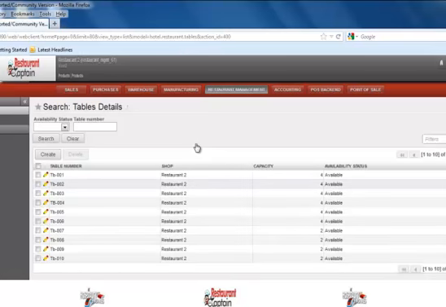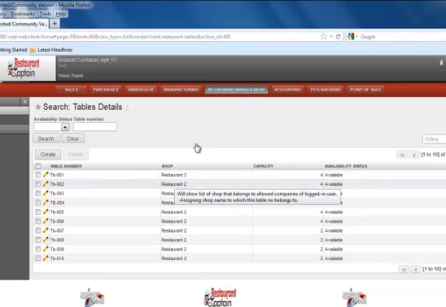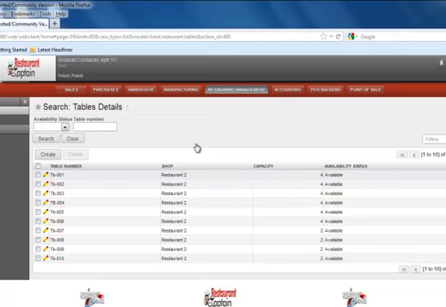You can see a list of tables like table 1 for restaurant 2 with a capacity of 4 and the current availability status is available. Similarly, you can create your own tables with their respective capacities. In the next menu, food item, users can create the respective food items that are going to be served in their respective restaurants.